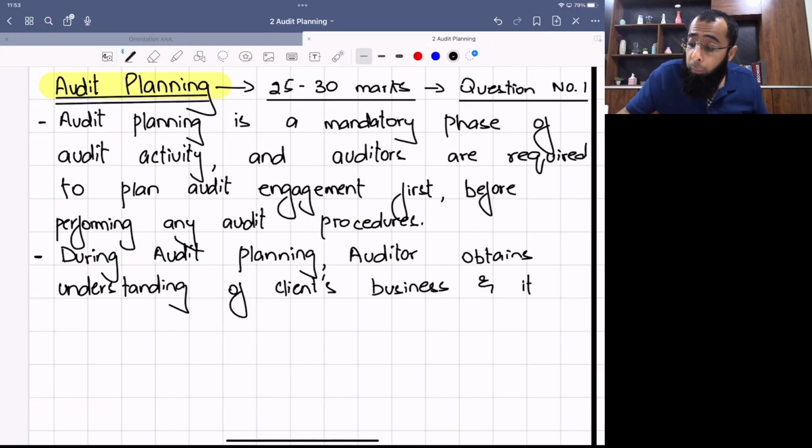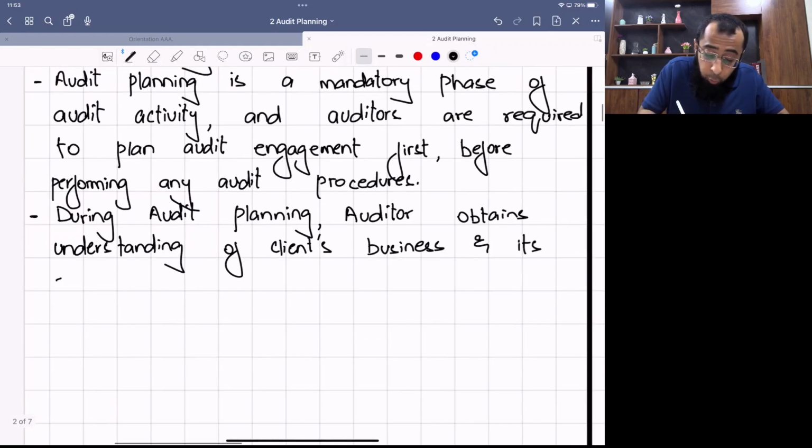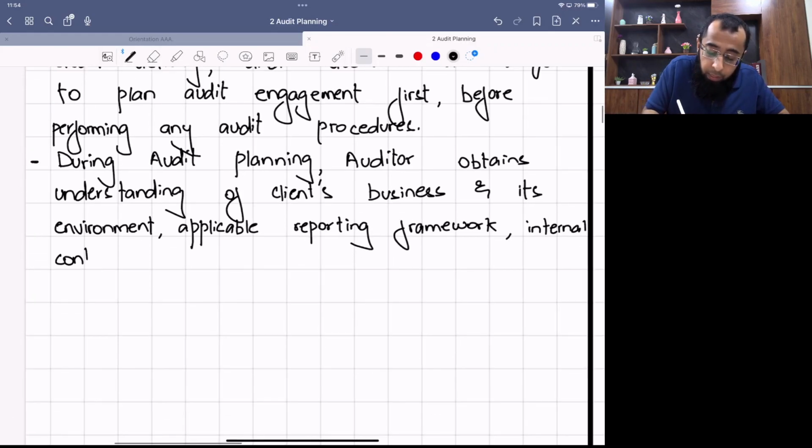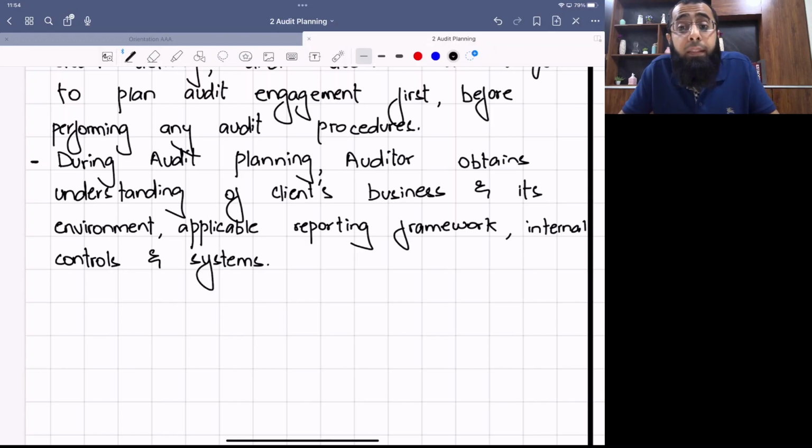Okay, the auditor obtains an understanding of what the client is doing, how he's operating the business, the client's business and its environment, the applicable reporting framework, that is, which of IAS and IFRS they are following, and internal controls and systems. So first of all, the auditor performs an understanding of the client's business and its environment.